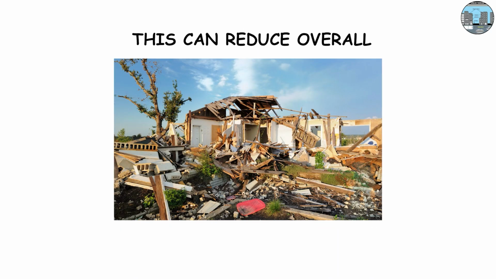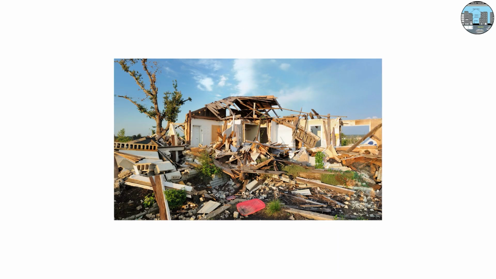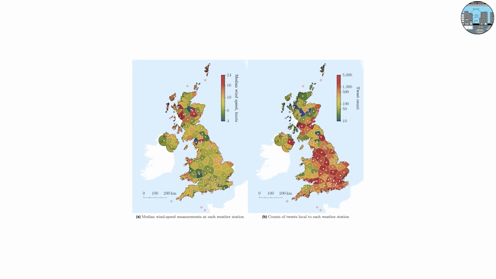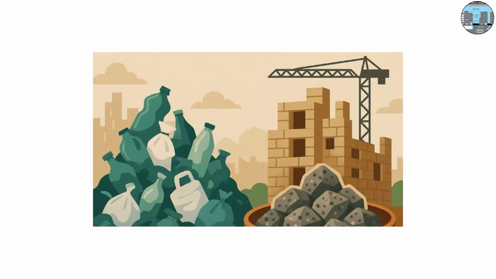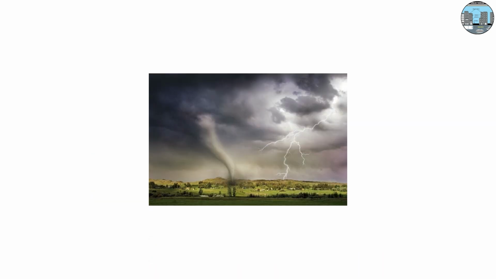In some cases, this can reduce overall damage intensity in certain spots, but it can also make destruction more unpredictable. Wind tunnels created by streets and skyscrapers can amplify local wind speeds, turning debris into high-velocity projectiles. So while the tornado might slightly weaken structurally, its chaotic winds can cause even more localized damage.